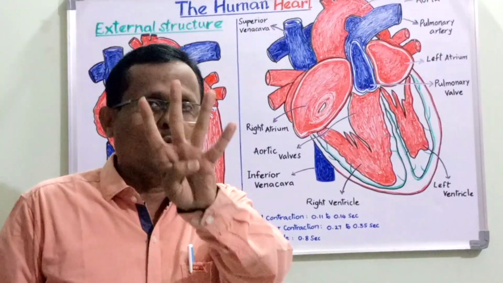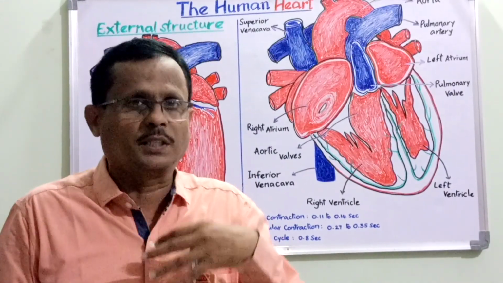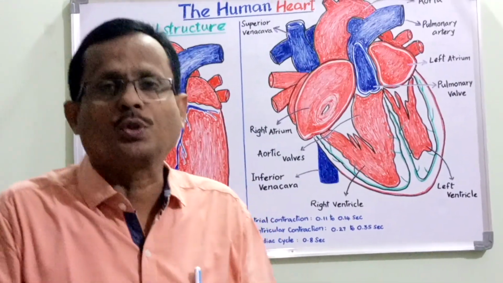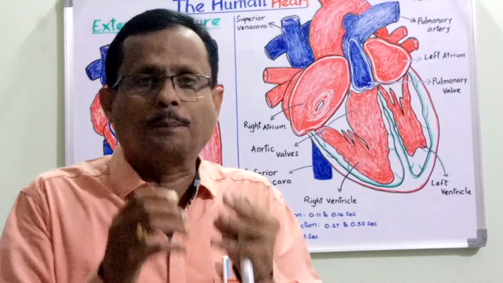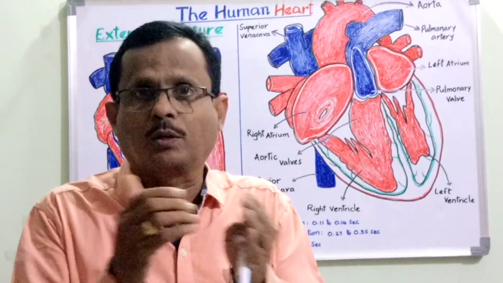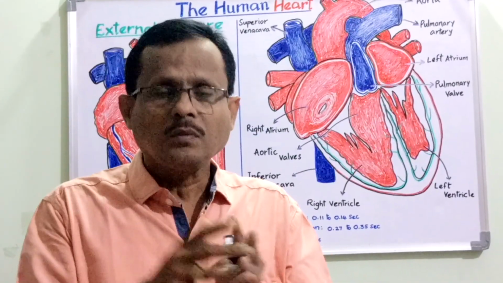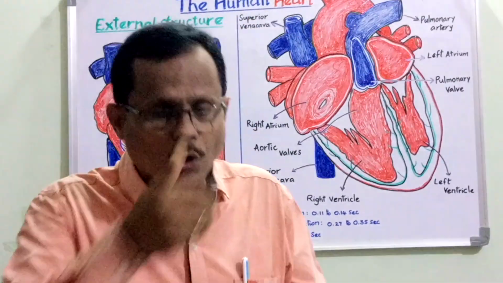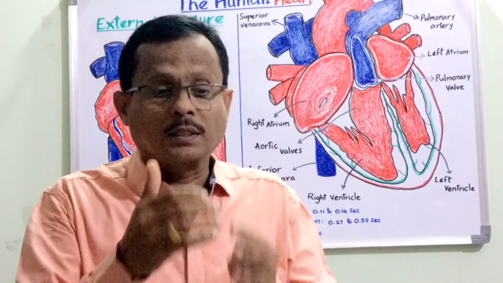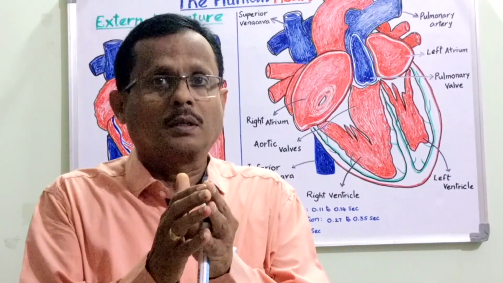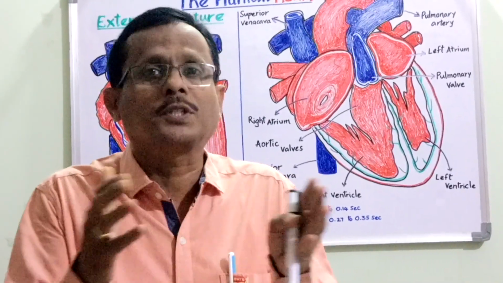There are altogether four valves that are present inside the human heart. Valves are those structures which are present at the entrance of these blood vessels or the chambers. Now, these valves prevent the backflow of blood, thereby guarding the heart from getting ruptured or bursting open.